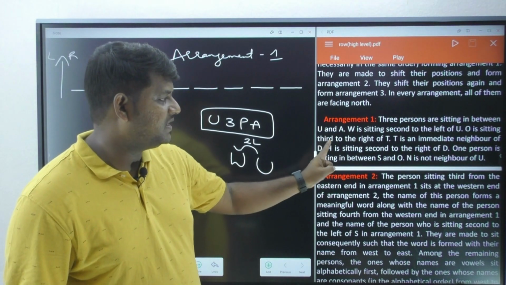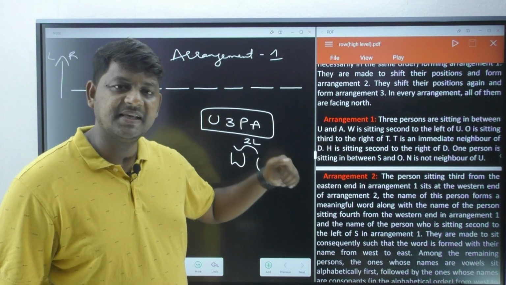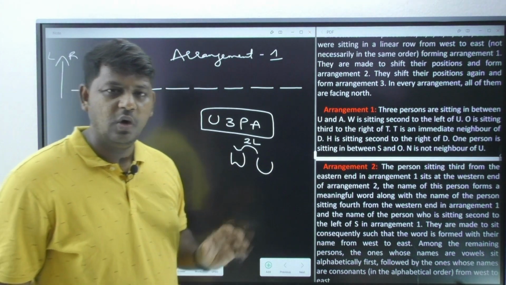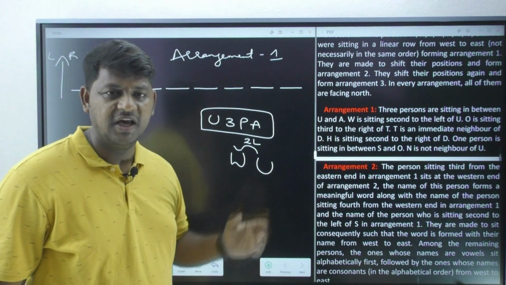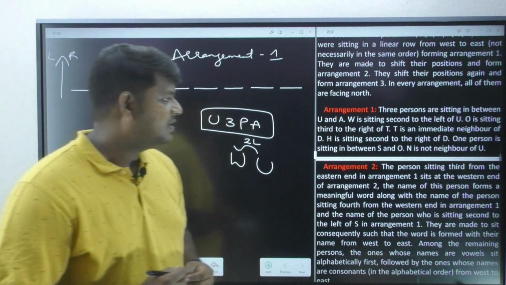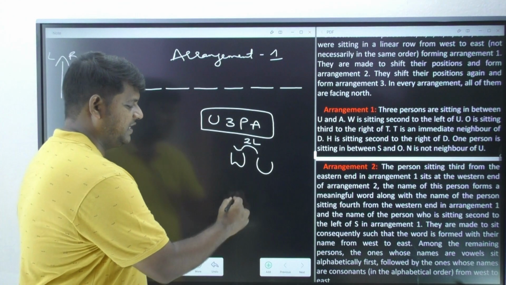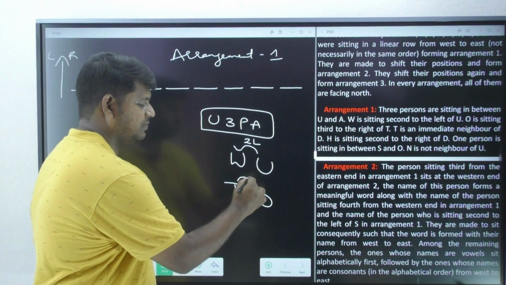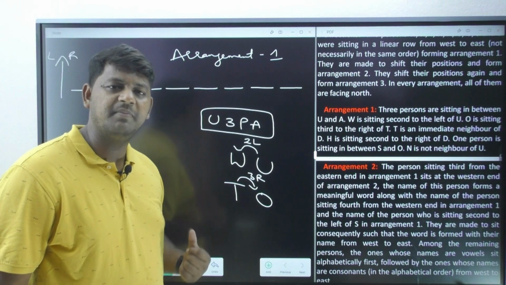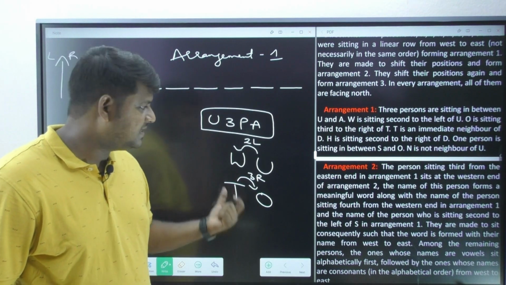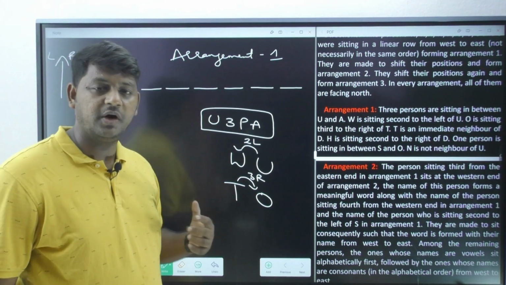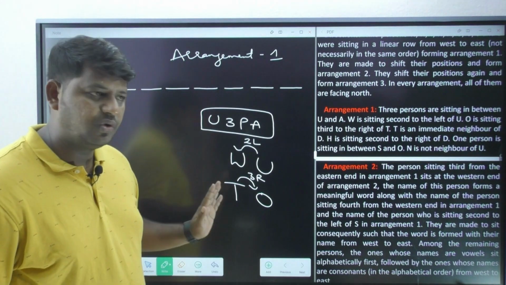Next, O is sitting third to the right of T. T's right O or O's right T? It is definitely from the right side person's point of view. Who is the person towards our right side? It is T. So T's right side I must bring O. Okay. Now third to the right. So let us observe T's third right. So I'm just going to write it as 3R. Okay, so this is the way I'm supposed to write in my examination. As soon as I see this information, I can recollect my sentence, so I am writing in a short way in which I am going to understand throughout my session.